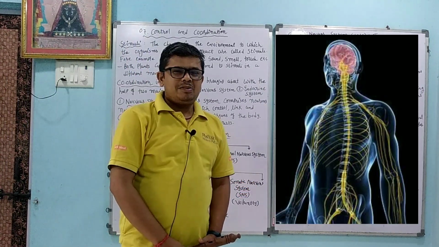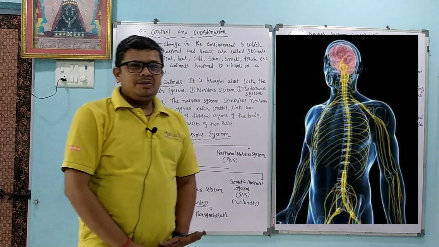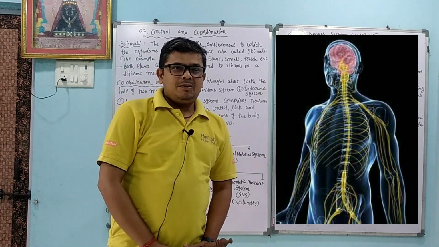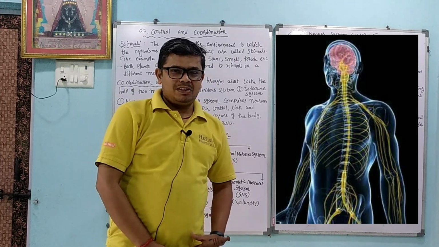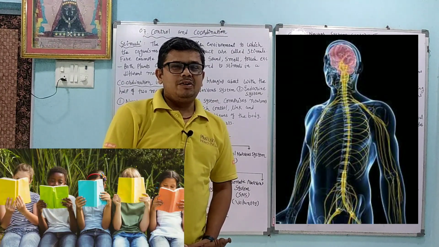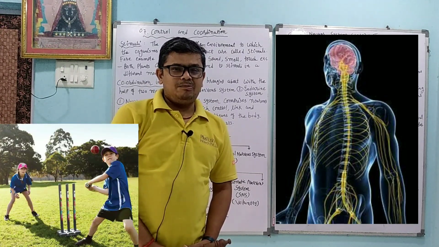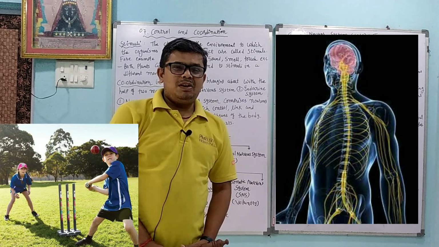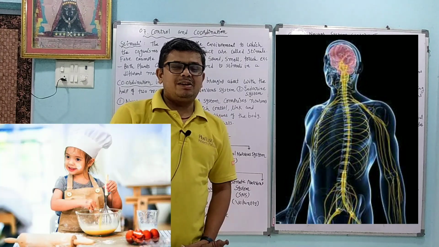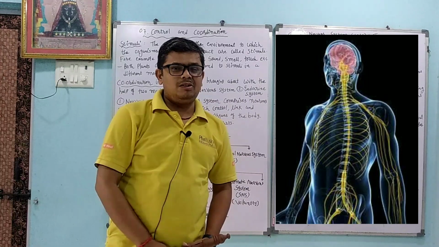Today we will start new chapter number 7, control and coordination. Dear student, we learn that whenever any activities are going on in our daily life, our brain controls everything. Like whenever we are reading, automatically our eyes control our hand together, or we are coming into a particular posture. When we play cricket, at that time we totally focus on the batting, bowling and fielding. In the same way, in many activities, like when we cook food, we have the same thing. So that control and coordination is done by our brain.